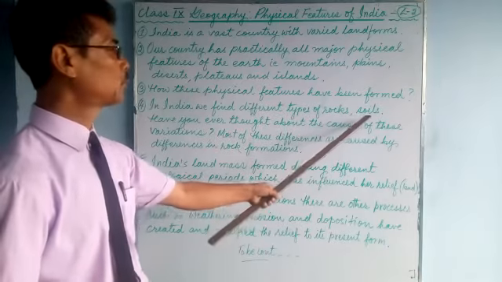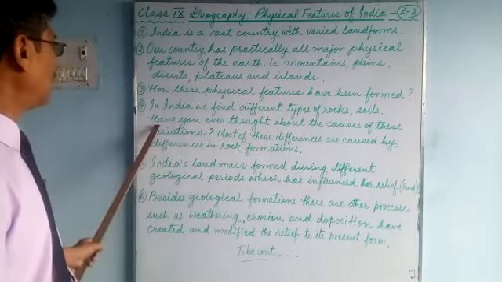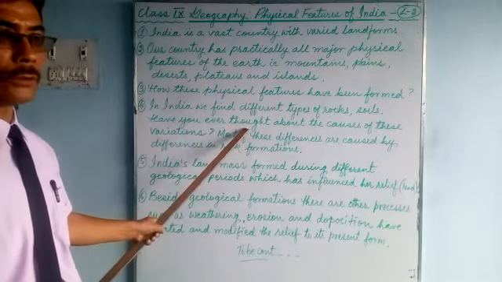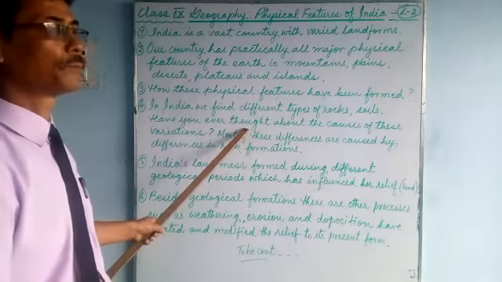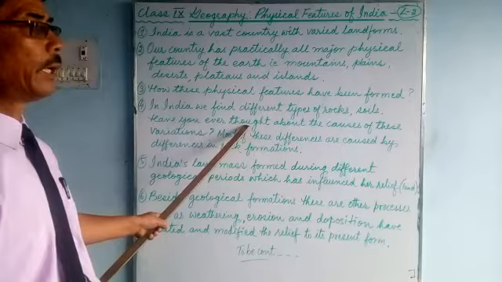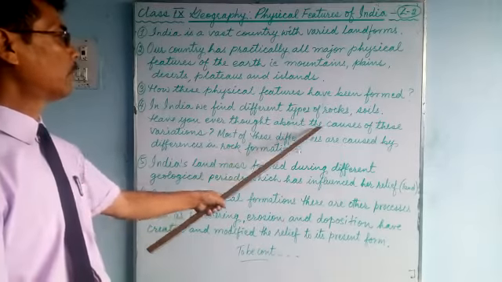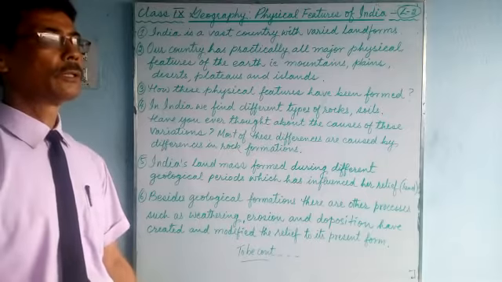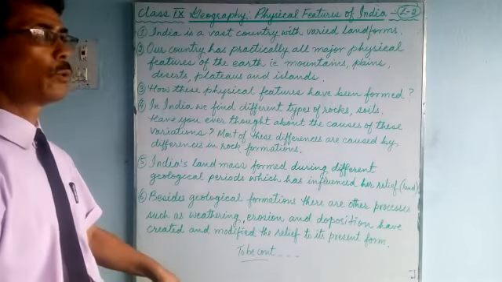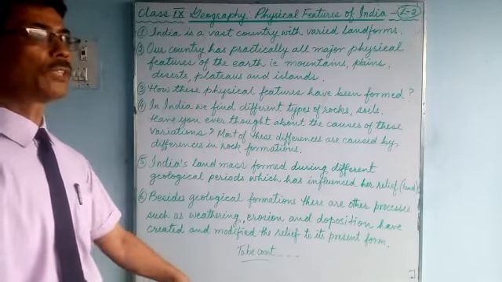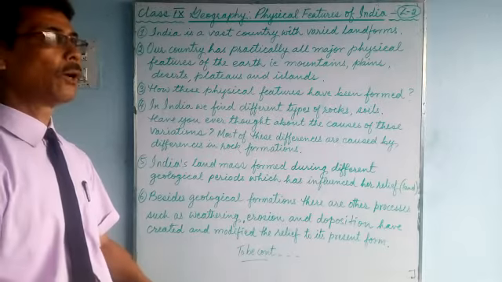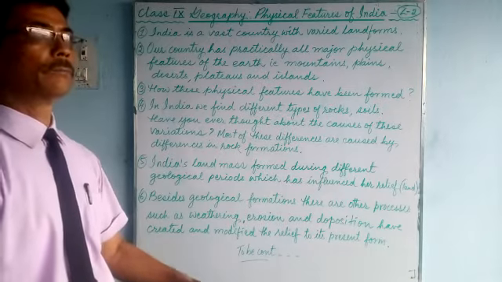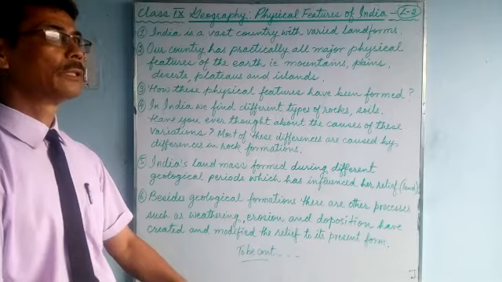All types of rocks, various types of rocks, soils. Have you ever thought, we have studied various types of rocks. Have you ever thought any time about the causes of these variations? Variation means differences. What makes it so different? Why are rocks of different colors, of different hardness and softness?